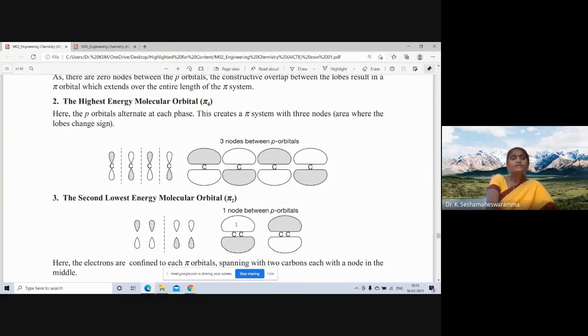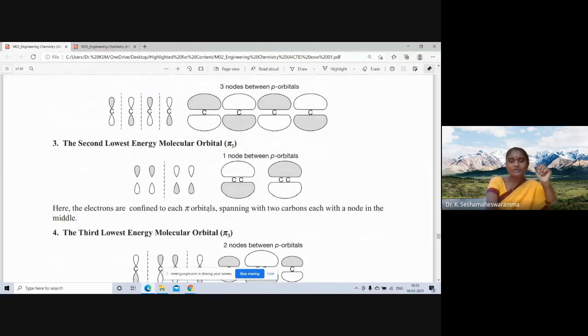So one node between p orbitals is formed. Here the electrons are confined to each pi orbital, spinning with 2 carbons each with a node in the middle. So one node is possible here. Hence, whenever nodes are increasing, energy also increases. When compared to the pi 1 orbital, pi 2 has more energy.